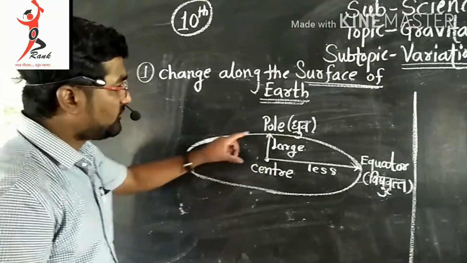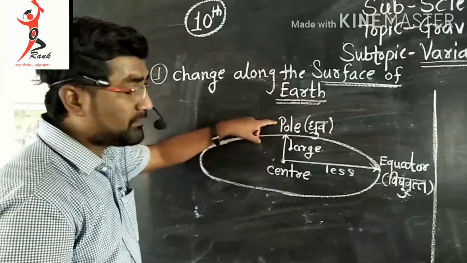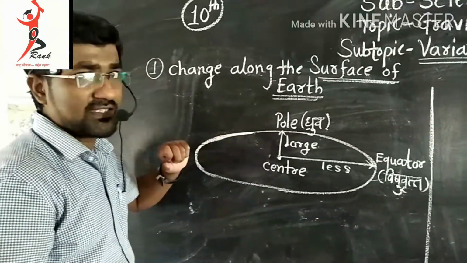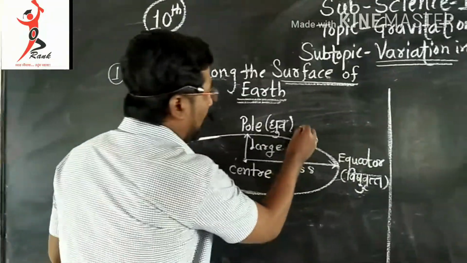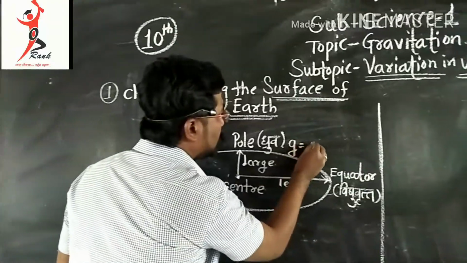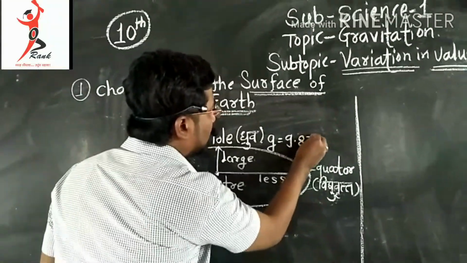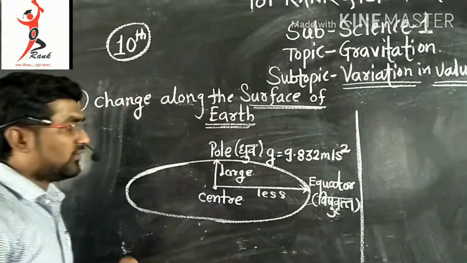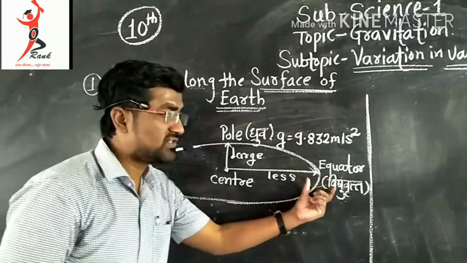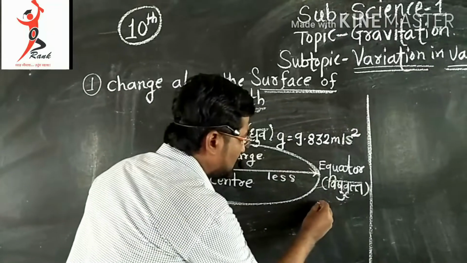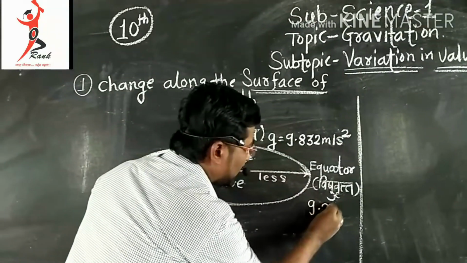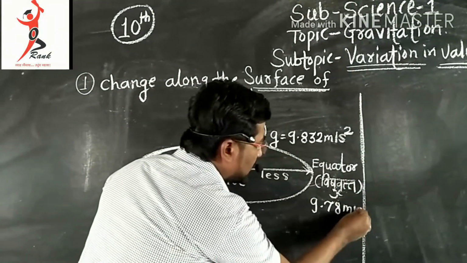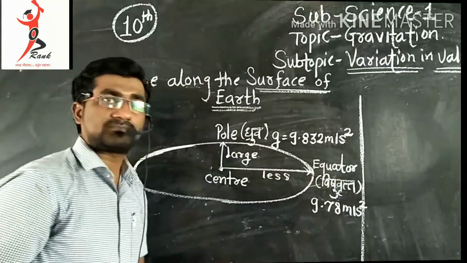So if we stand at the pole, the value of g is maximum. At the pole the value of g is 9.832 meter per second square, while the value of g at the equator is 9.78 meter per second square.